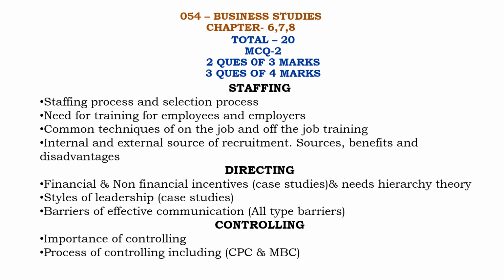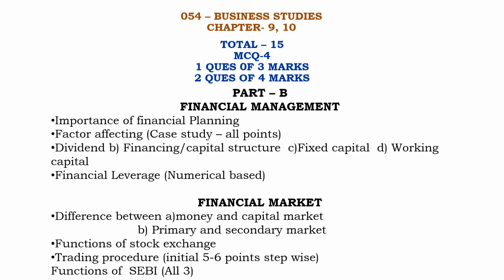Directing and controlling, both lessons will be important. The barriers of effective communication, all types of barriers you have to read. And then controlling: importance of controlling, process of controlling, including CPC and MBC. The next chapters are 9 and 10.